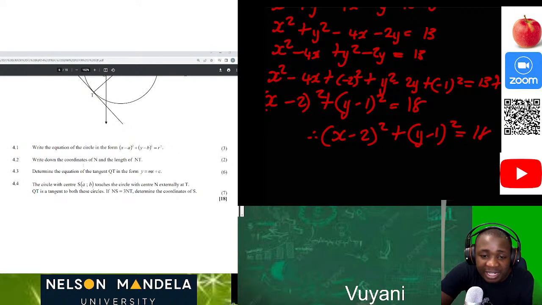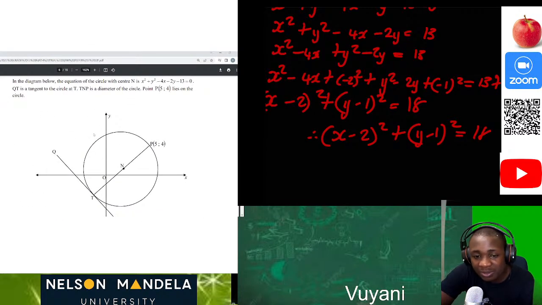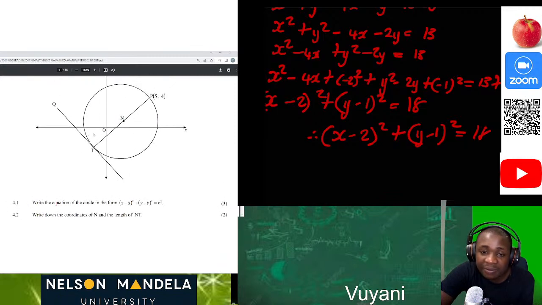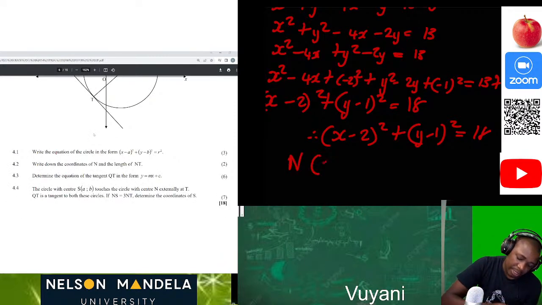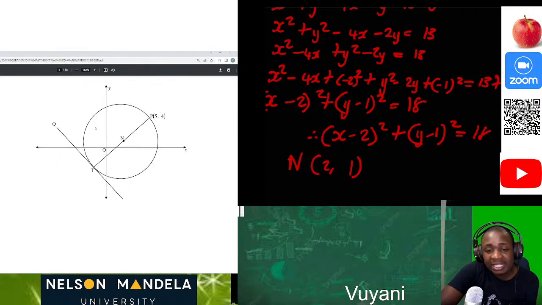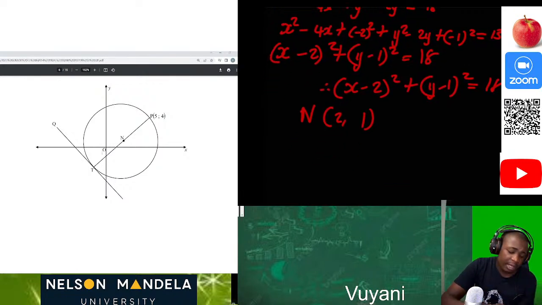Write down the coordinates of N and the length of NT. The coordinates of N is the center, so the center will be (2;1) according to what we calculated initially. Now they are asking us to determine the length of NT. Definitely NT is equal to NP because they are both radii. According to Euclidean geometry, a line drawn from the center to the circumference is the radius. So NT is equal to NP, and we can calculate the length of NP.